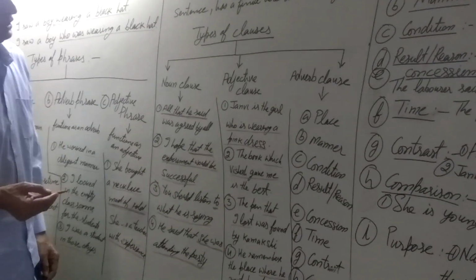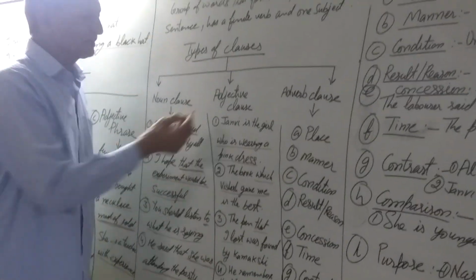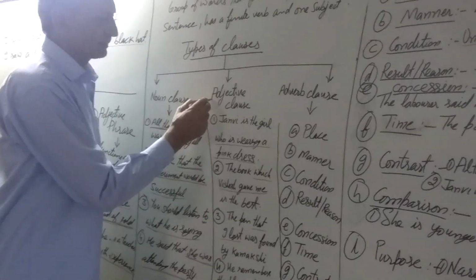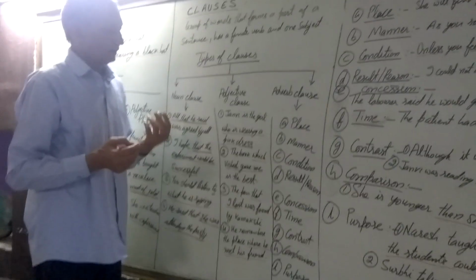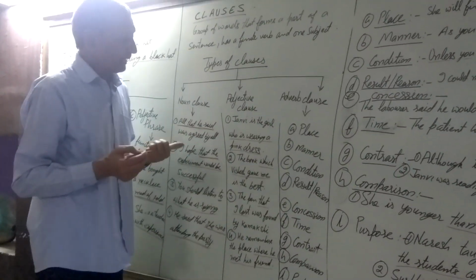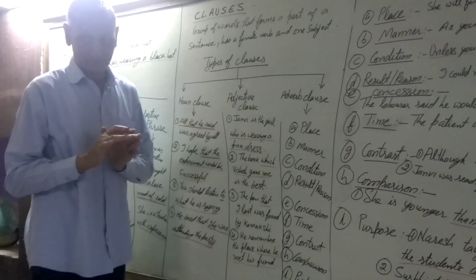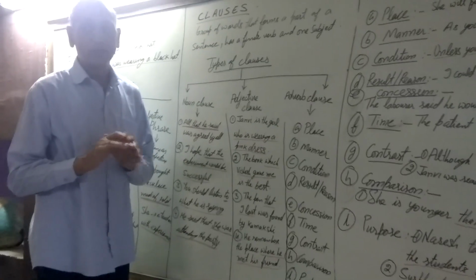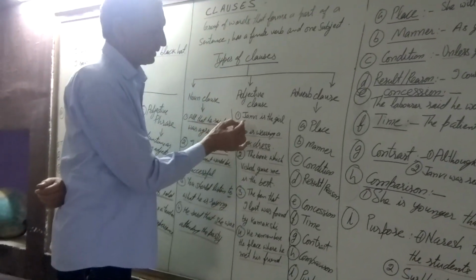Now let's have a look at the adjective clauses. Again, as the name suggests, adjective. It's a group of words and it works like an adjective to a noun. Look at this sentence.